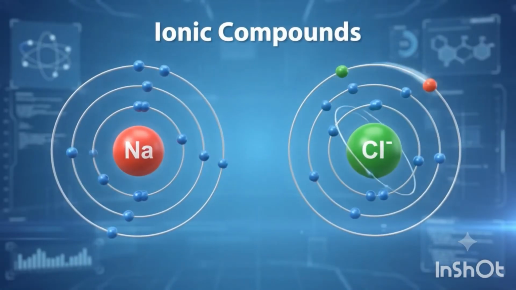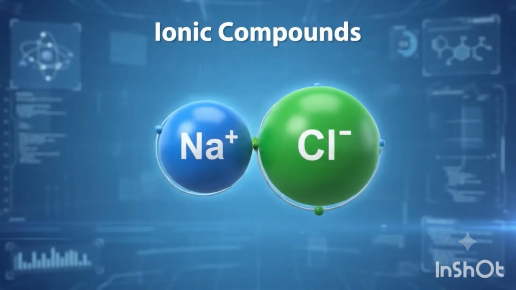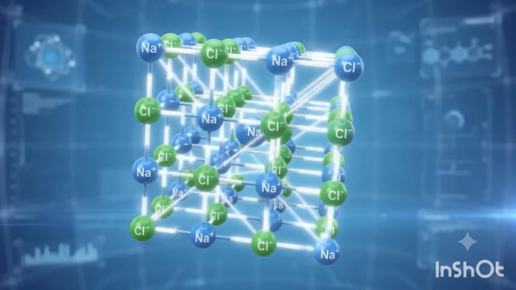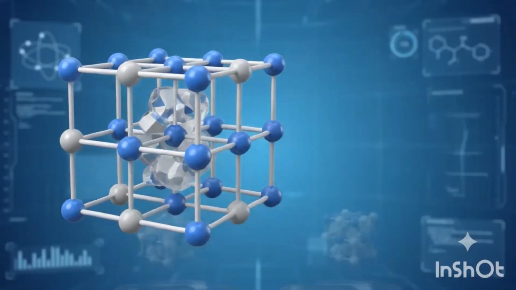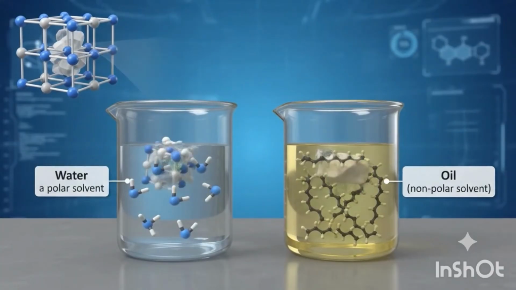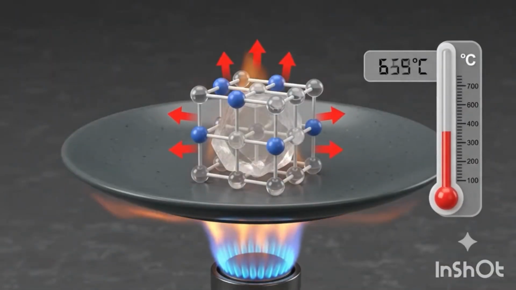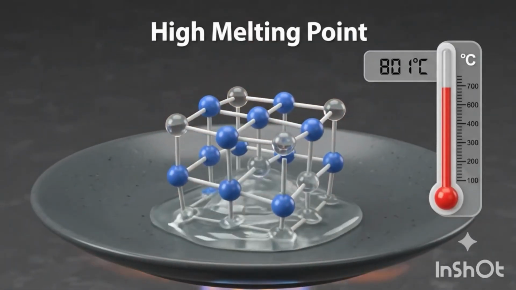Compounds formed by transfer of electrons are called ionic compounds. Ionic compounds are hard and crystalline solids due to strong electrostatic forces. They are polar in nature, soluble in water, but insoluble in nonpolar solvents. They have high melting and boiling points due to strong ionic bonds.